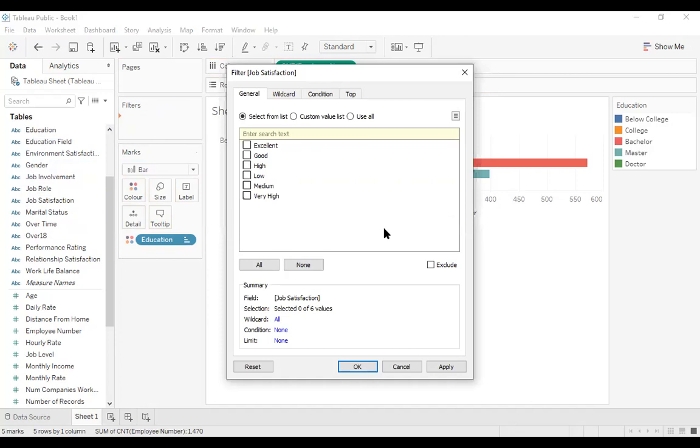When we put anything in the filter, this kind of pop-up menu comes up. You can select all, or you can select none of them. This is the general tab, or you can select excellent and exclude. When we select exclude, this will be cut off.